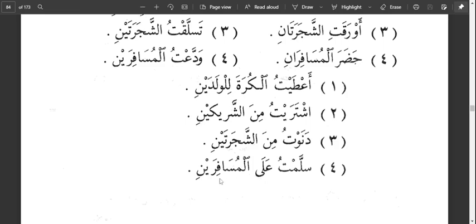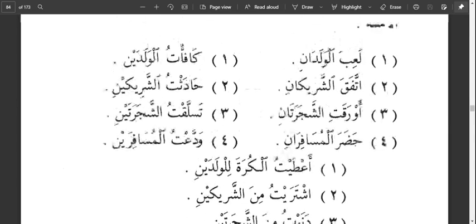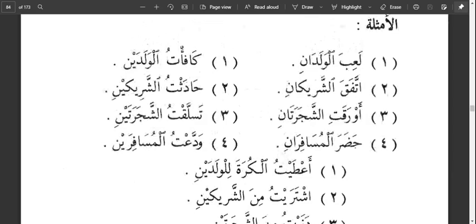Then we have salamtu ala al musafiroin. I greeted, or I said the taslim, to the two travelers. So musafiroin, the ya is majrur. So those are the three parts of i'rab we have for thana words. Marfu'un bil alif, that is alif indicates the rafu state, or majrurun bil ya, or mansubun bil ya, or yaw indicates what? Is nasbu or jaru state.